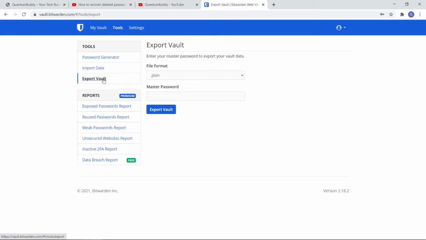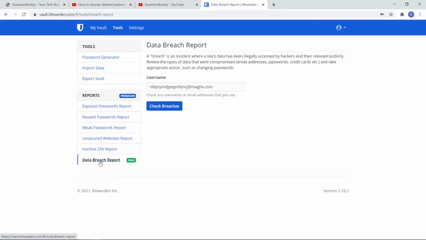Export vault is also there. If you want to save all the data which was stored with Bitwarden, you can use export vault to export that data. And here we have reports, which are premium reports, and we have only one report, the data breach report, which is free.